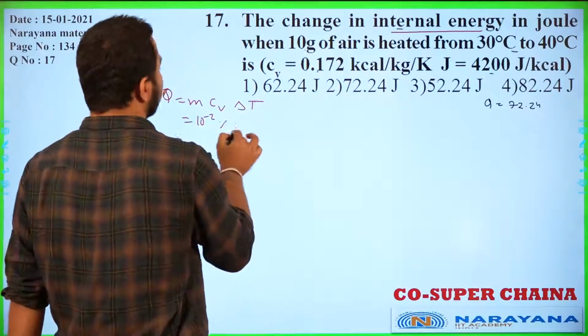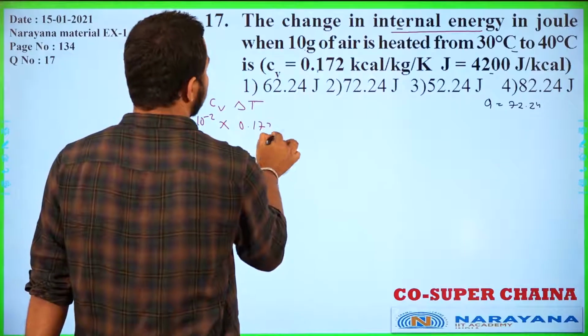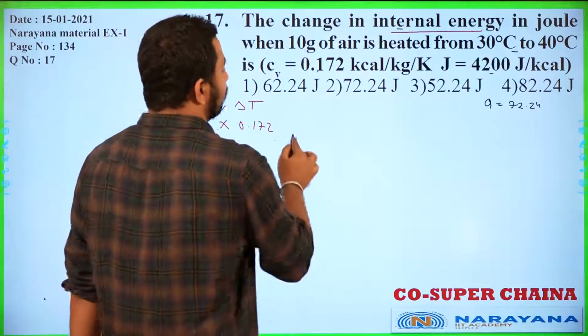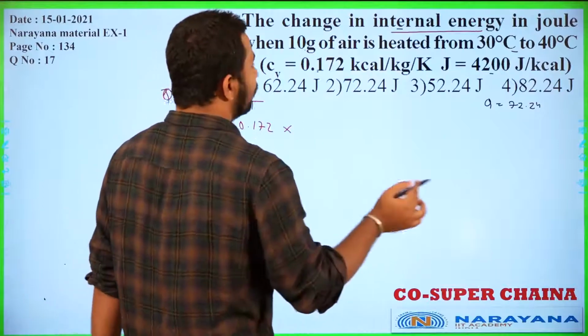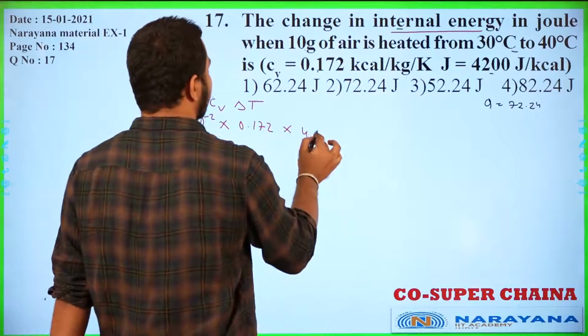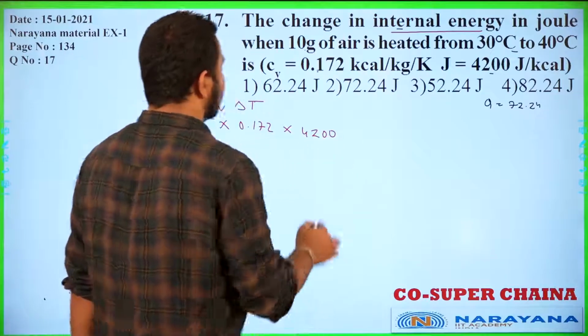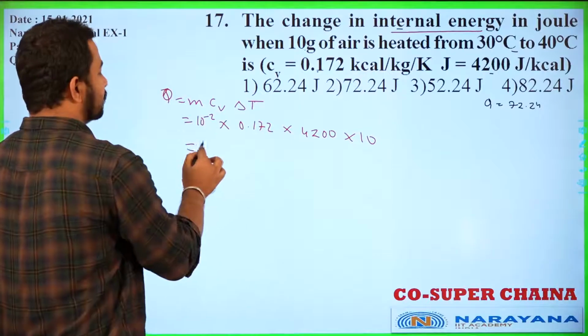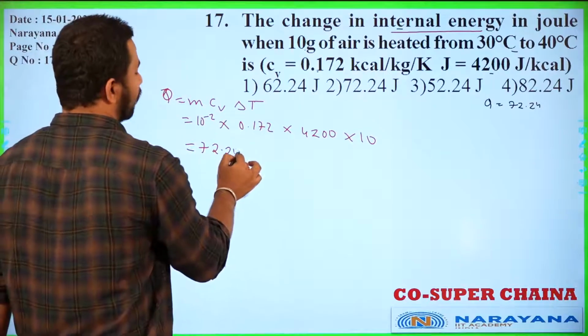Cv value is given as 0.172, and we have to get the answer in joule, so we'll multiply this with 4200, and delta T is given as 10. If you simplify all this, we'll get Q as 72.24 joule.